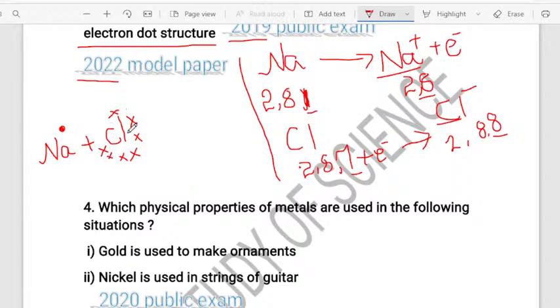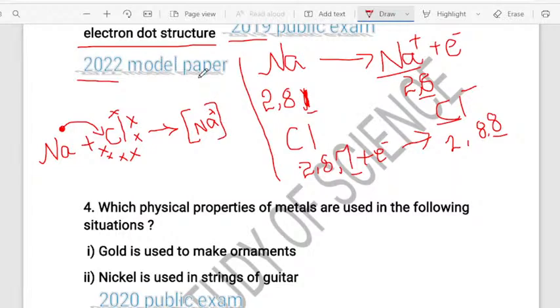Now what happened? To become stable, sodium is transferring 1 electron to chlorine. So by transferring 1 electron, what is happening? Na is becoming Na plus, okay, because it has lost 1 electron. By losing 1 electron, Na is becoming Na plus. You must write it like this in the exam. Na plus is formed. Okay?